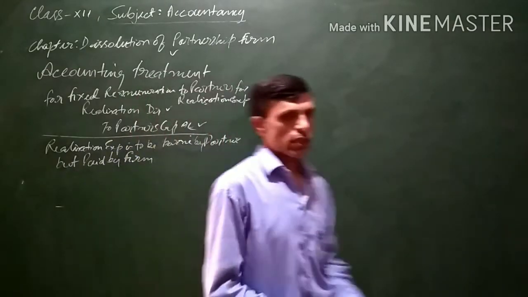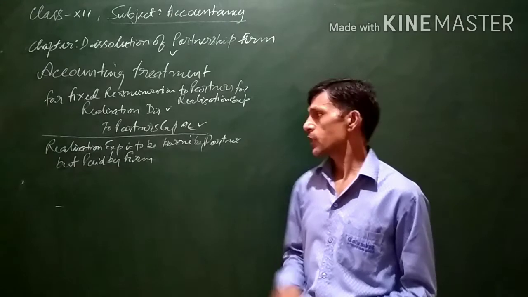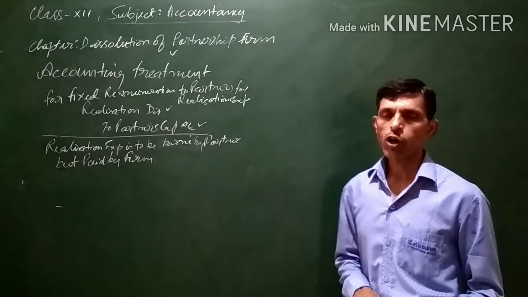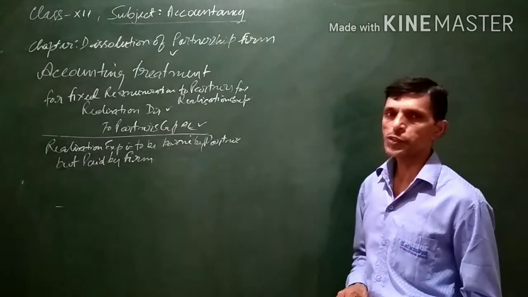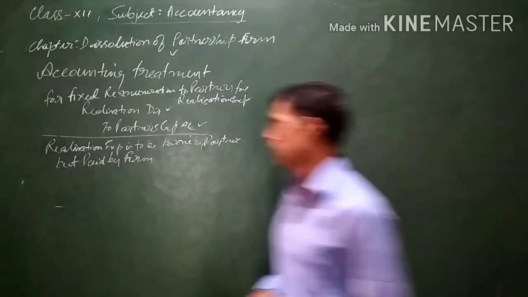Suppose the realization expenses were to be borne by the partner, but have been paid by the firm.